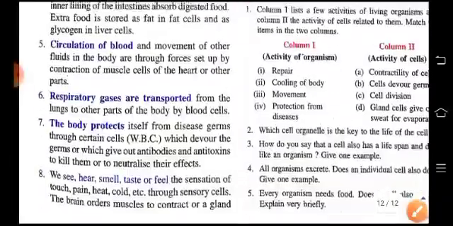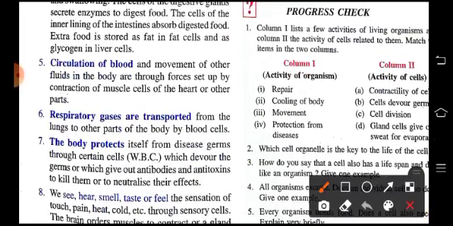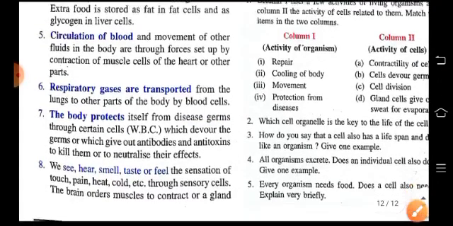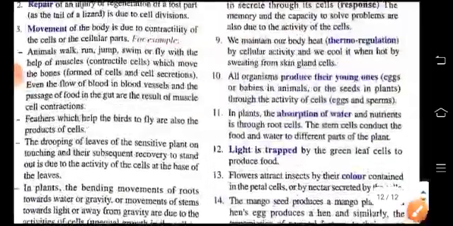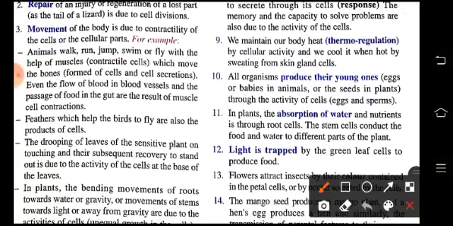Then circulation of blood and the movement of other fluids in the body are also due to the contraction of the muscle cells of the heart or other parts. Respiratory gases are transported from the lungs to the other parts of the body by blood cells. The body protects itself from disease germs through certain cells like WBCs. We hear, see, smell, taste or feel the sensation of touch, pain, heat, cold through sensory cells. Then we also maintain our body temperature through thermal regulation by cellular activity of the skin gland cells.